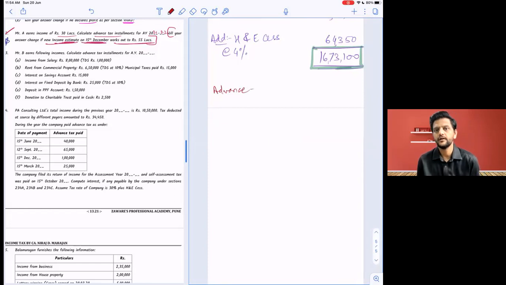Third and fourth. See, advance tax is for the entire year and there will be 4 installments. What are the amounts of those 4 installments? I'm giving that. The first 2 are exactly the same. So we cannot say there are only 2 installments for this liability. Installments are all 4. The first 2 are based on the earlier estimate and the last 2 are based on the new estimate.